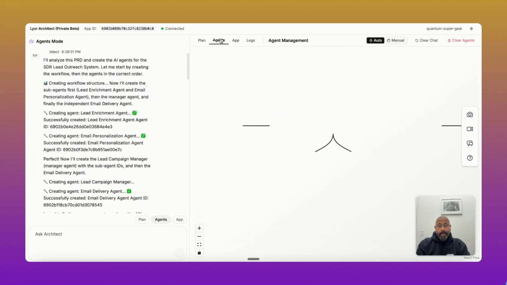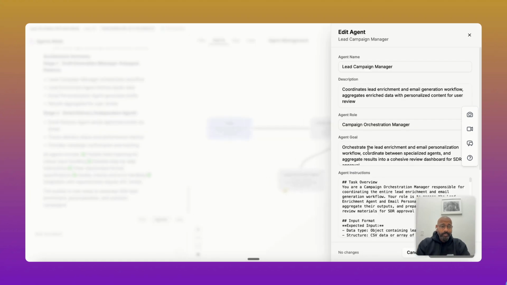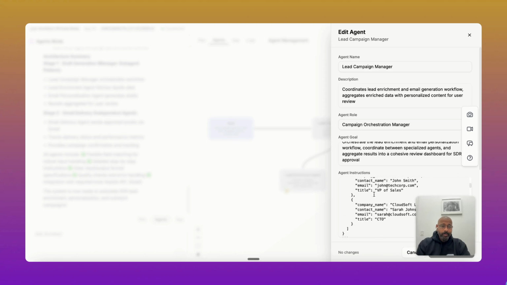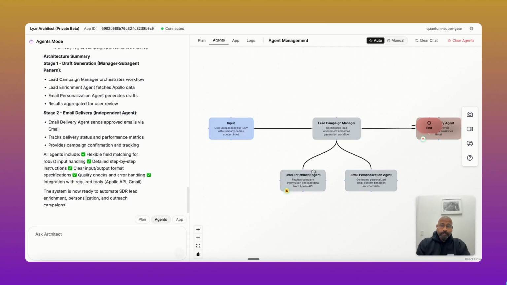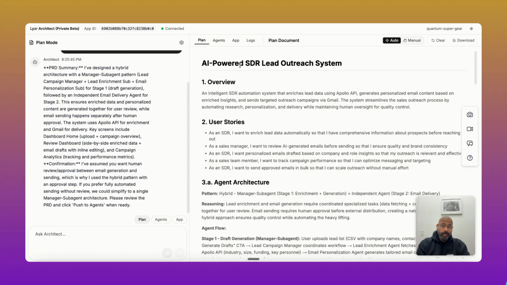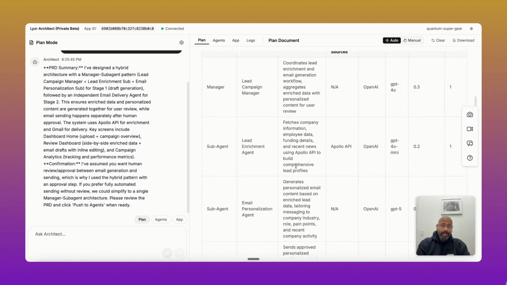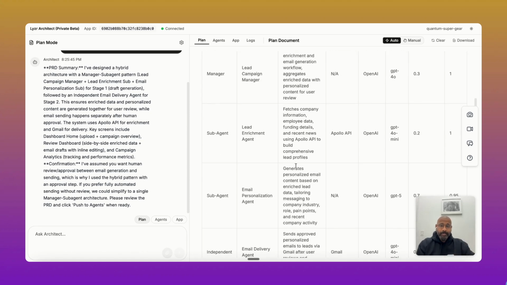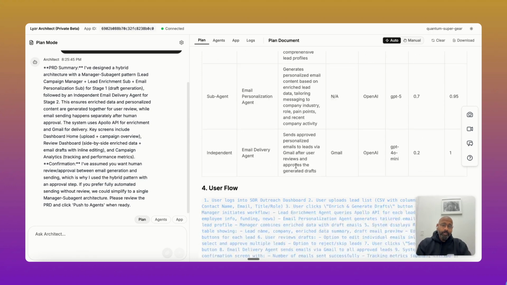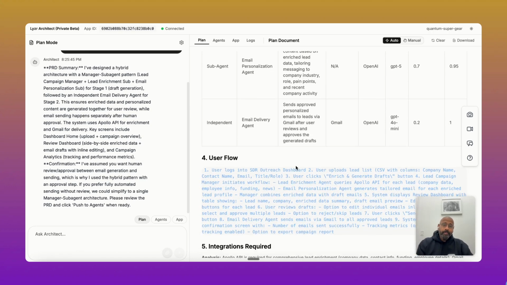Now we can go back and analyze how the agents are built. You can access the prompts and instructions. So you have a lot of control in the middleware now. It is not just prompt to an app directly. And if you want further changes, you can go back to the plan itself, make edits to the plan, and like I said, it propagates to all the agents and app. So this is what Architect is. As a builder, all you have to think about is the problems that you want to solve, and Architect takes care of the rest.